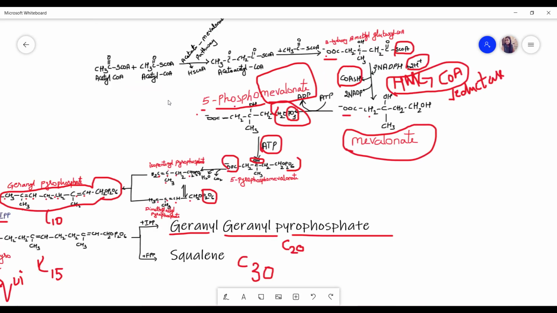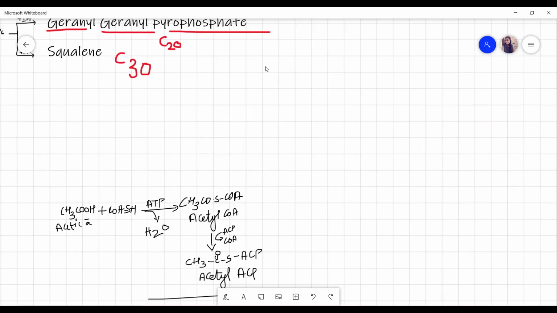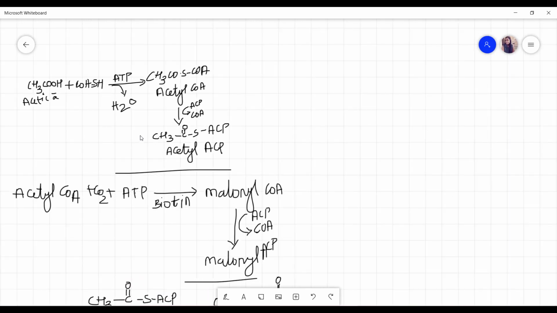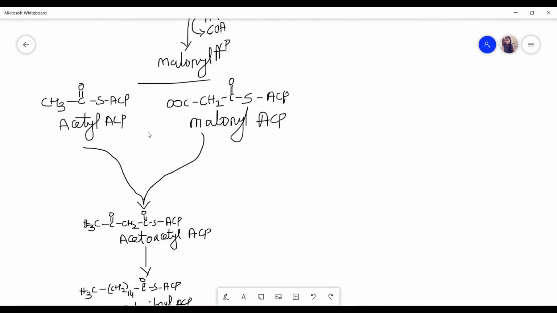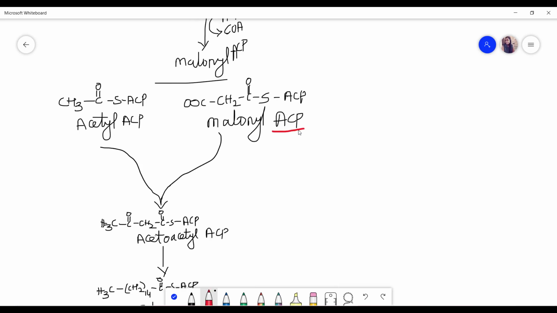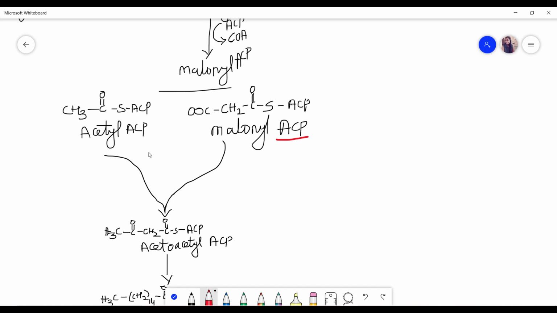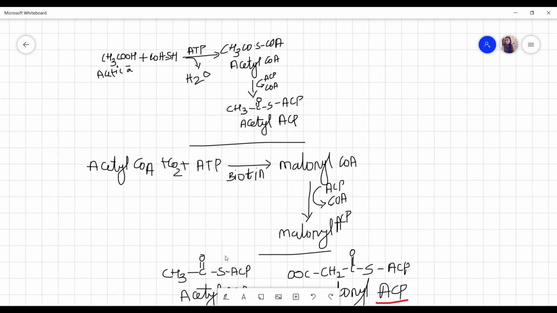By this I am ending the acetate mevalonate pathway. The next one is the acetate malonate pathway. This will be in steps. First, the biosynthetic precursors of this malonate pathway are acetyl ACP and malonyl ACP. ACP means acyl carrier protein. So how are this acetyl ACP and malonyl ACP forming? Let's see how they are forming.